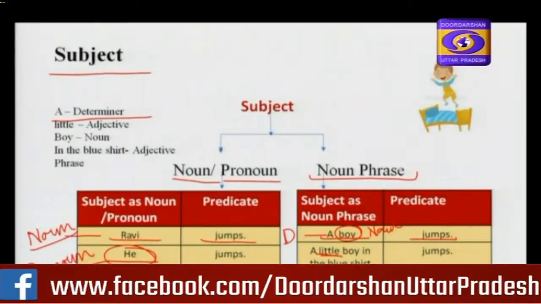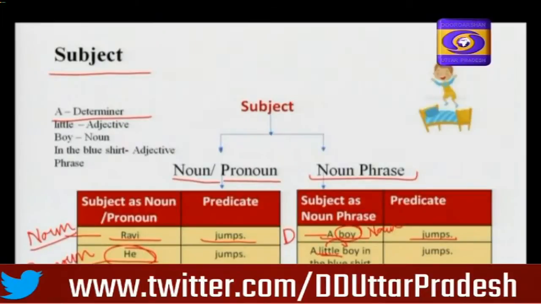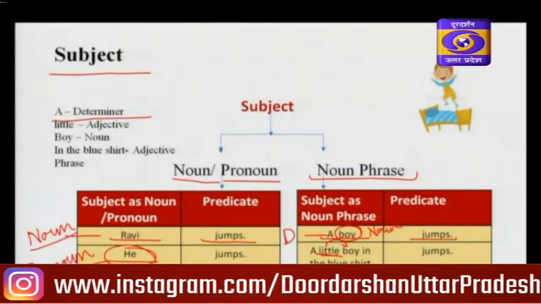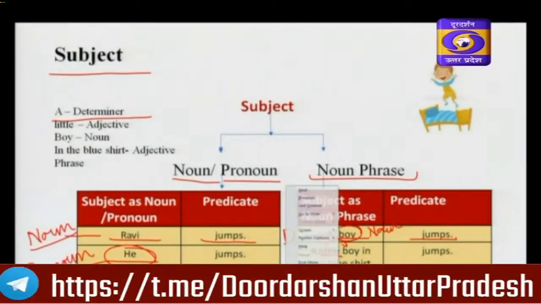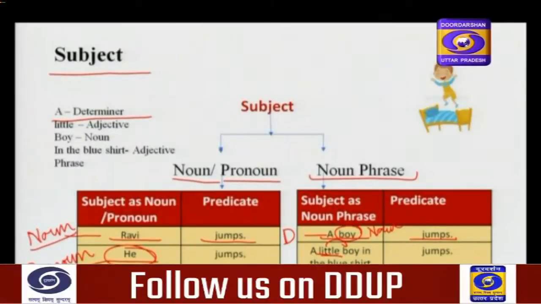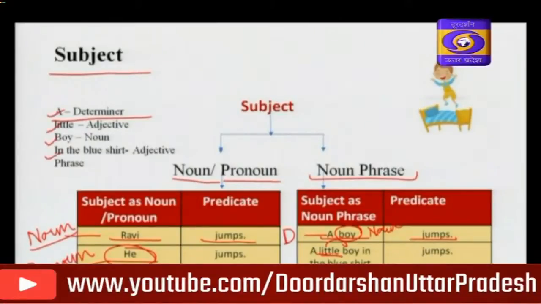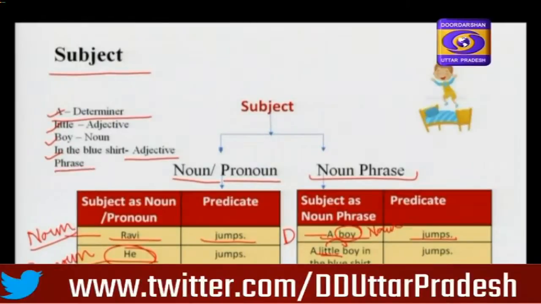Here, what is little? Little is an adjective. It describes the quality of the boy. We have another adjective in this phrase, blue. Blue describes the quality of the shirt. A is the determiner, little is the adjective, boy is the head word, and in the blue shirt is an adjective phrase.